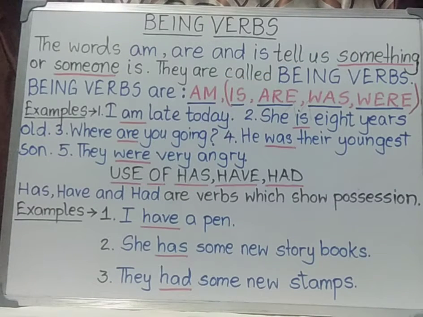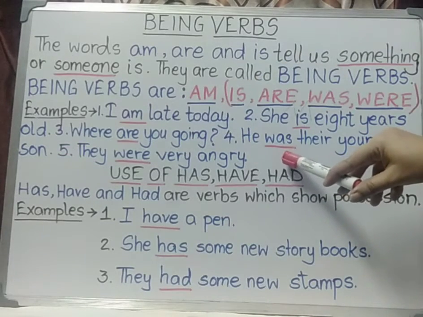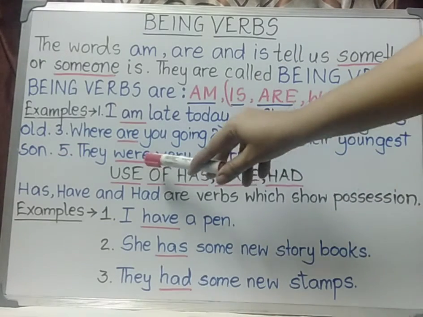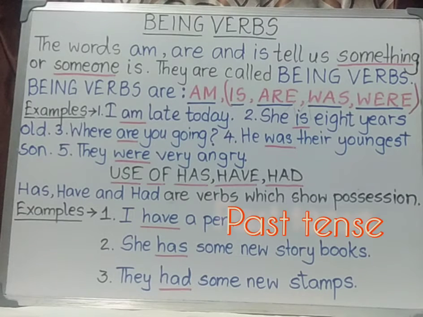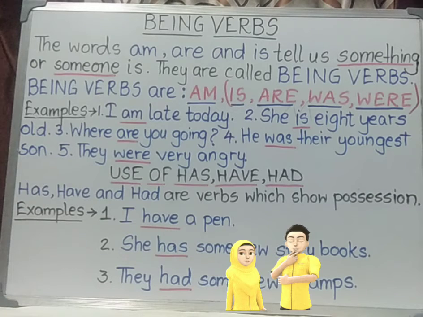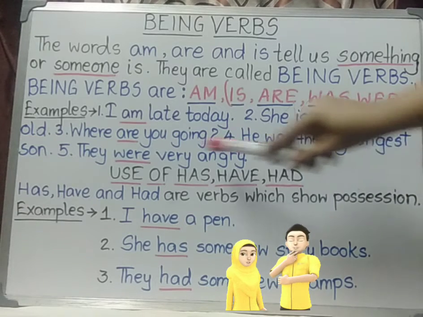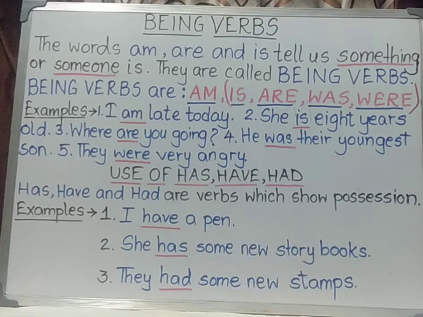He was their youngest son. Was and were are used when the sentence is in past tense. I will be giving you a concept of tenses in future, but here just understand that was and were are used if we try to show the meaning of the sentence done in the past.